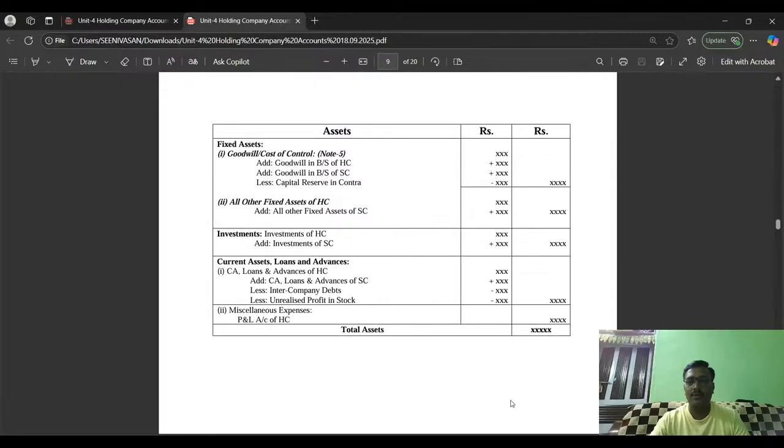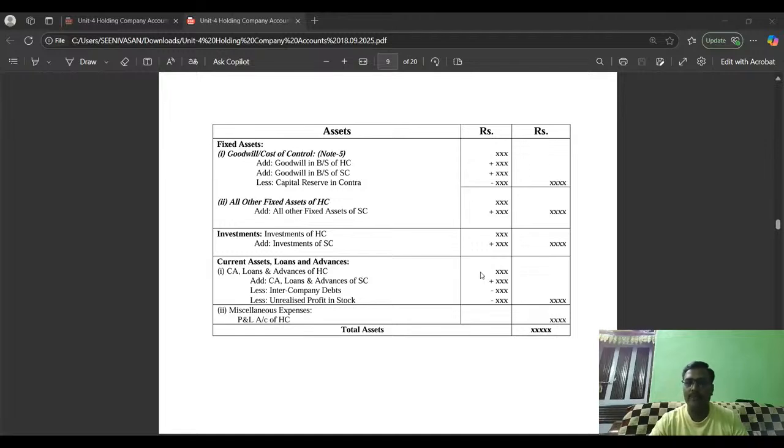Now we can move to the asset side of the consolidated balance sheet. The first item is fixed assets, the second is investments, the third is current assets. That's it. Fixed assets are divided into two parts: intangible fixed assets and tangible fixed assets. In intangible fixed assets, we take the goodwill of the holding company and the goodwill of the subsidiary company. To that, we add any goodwill arrived at in note number 5, which has been shown at the outer side.